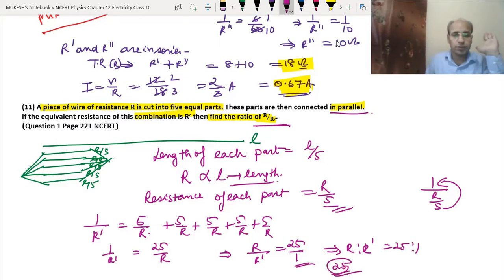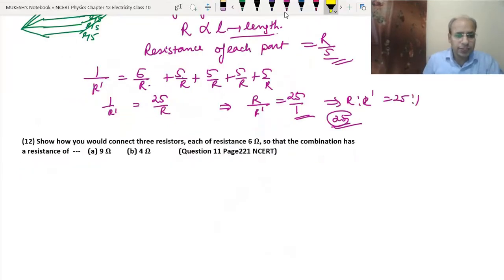Okay. I hope you would have got this question. Now the next question. How would you connect 3 resistors, each of resistance 6 ohm, so that the combination has a resistance of 9 ohm and 4 ohm? This is the same as the previous question we have done.